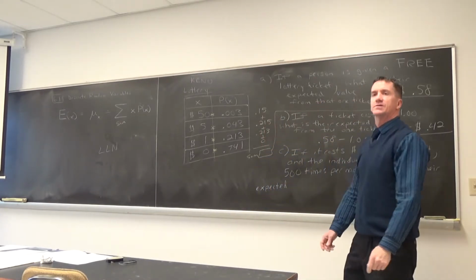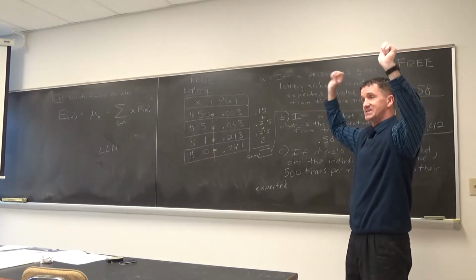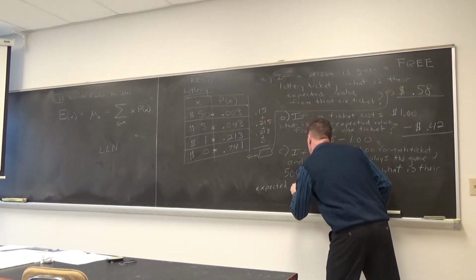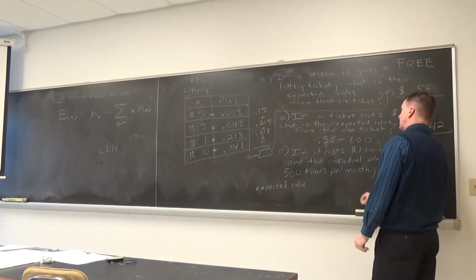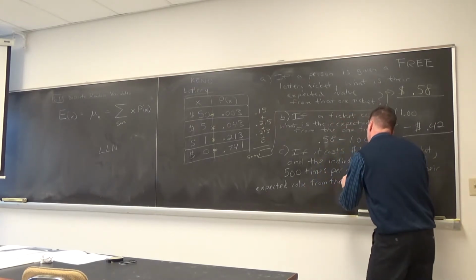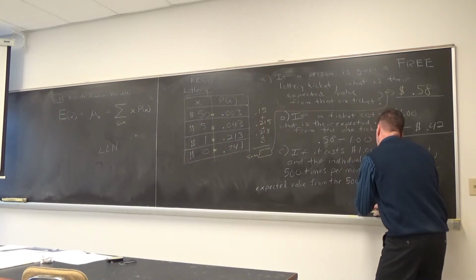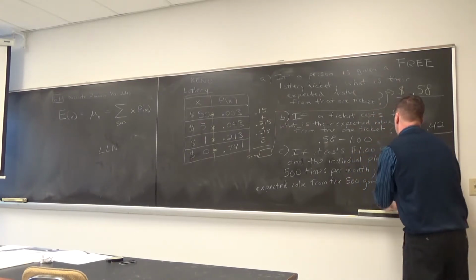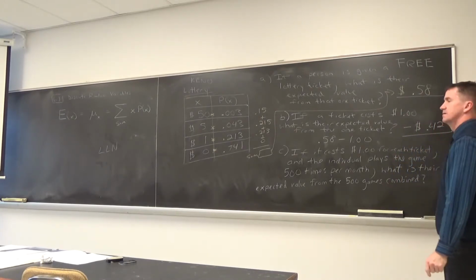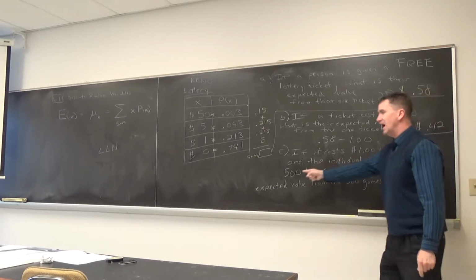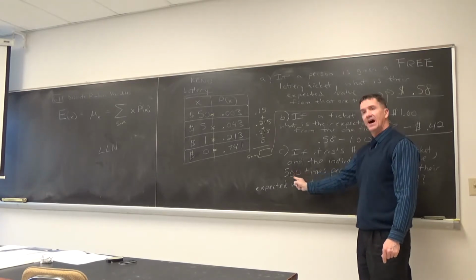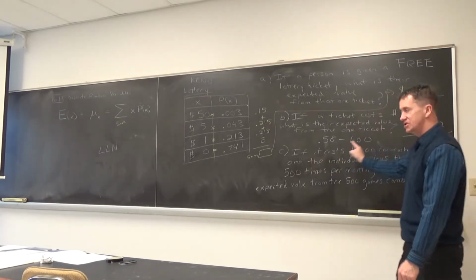Positive or negative answer? Negative. Excellent. This is going to come out negative, but it's going to be a lot more than this now. What is their expected value from those 500 games? We're talking the total, right? All 500 games combined. Well, all I have to do is multiply the 42 cents and the 500. I hope that word gives it away. Multiplication. So we won't add it. We'll take 500 and just multiply it to that number.